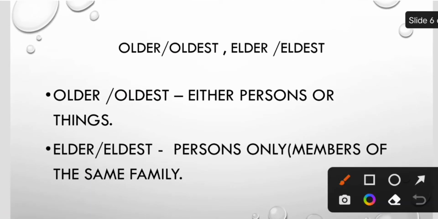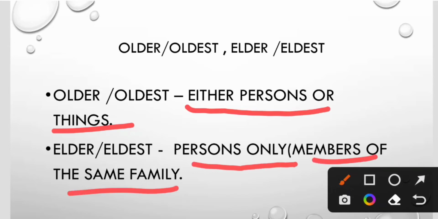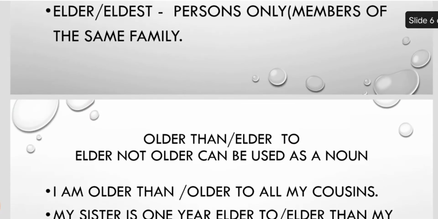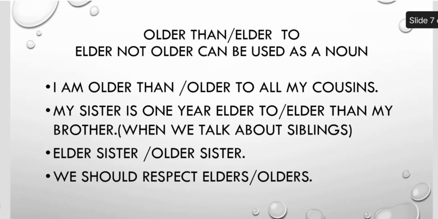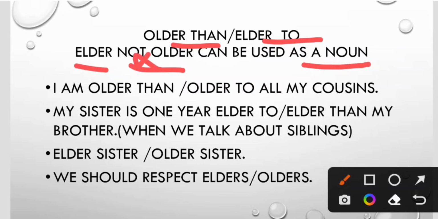Again, confusion. Older, oldest, elder, eldest. Where to use? Older, oldest are used with either persons or things, both. Okay. Elder or elders with persons only, and especially members of the same family. Remember this. For example, we also use older than and elder to. Don't be confused. Older than, elder to. Elder can be used as a noun, but we can't use older as a noun.